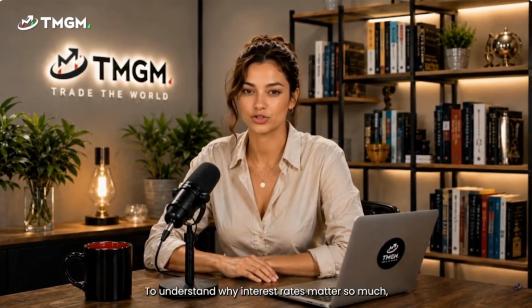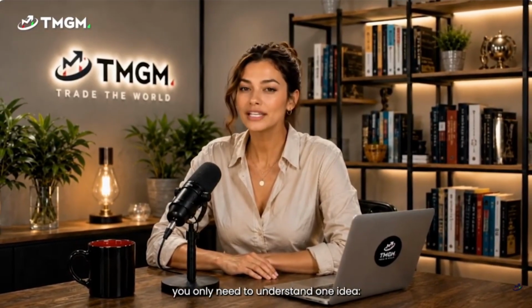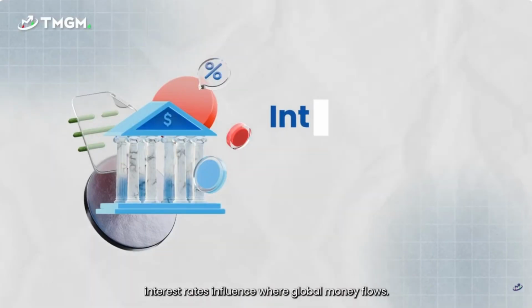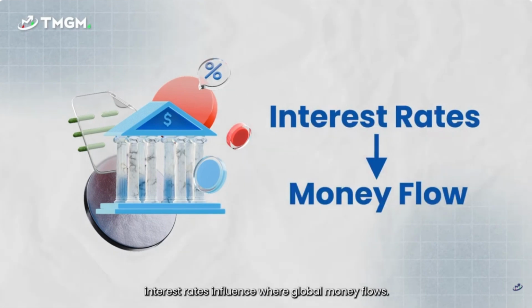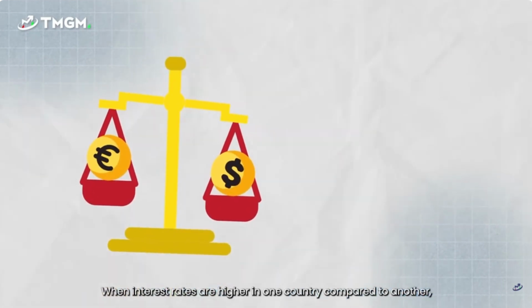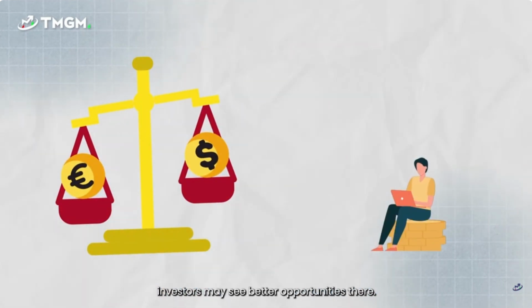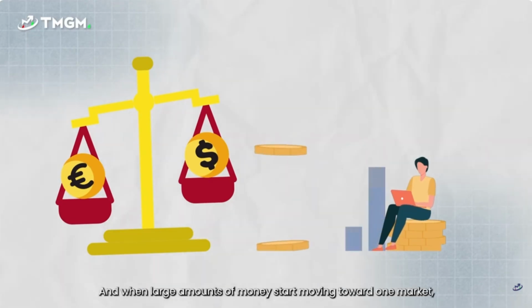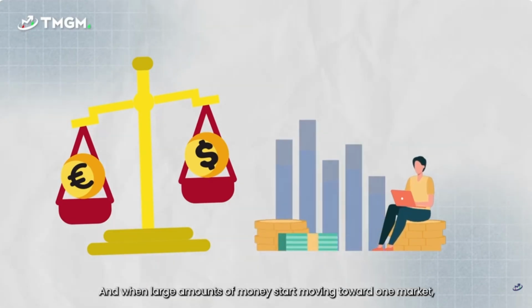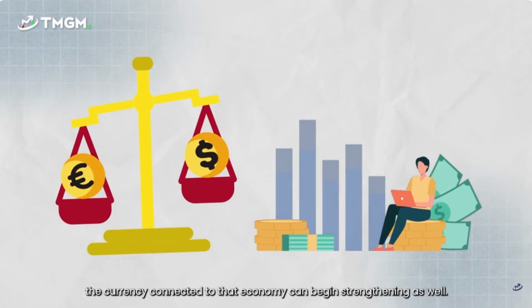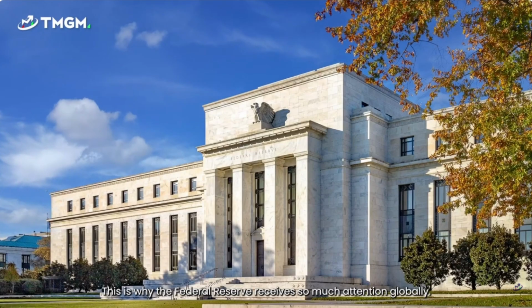To understand why interest rates matter so much, you only need to understand one idea. Interest rates influence where global money flows. When interest rates are higher in one country compared to another, investors may see better opportunities there. And when large amounts of money start moving toward one market, the currency connected to that economy can begin strengthening as well. This is why the Federal Reserve receives so much attention globally.